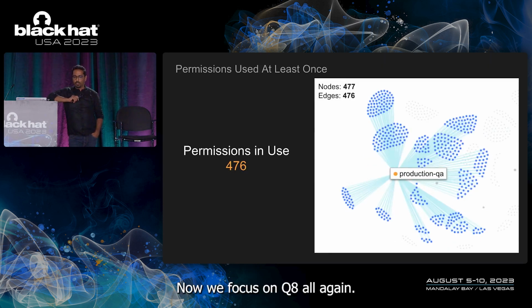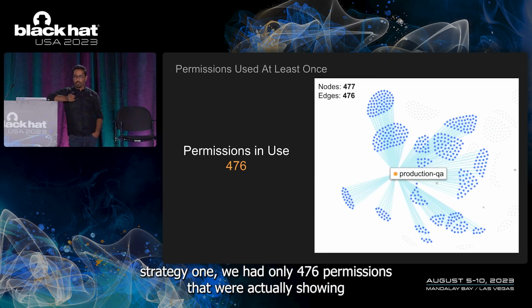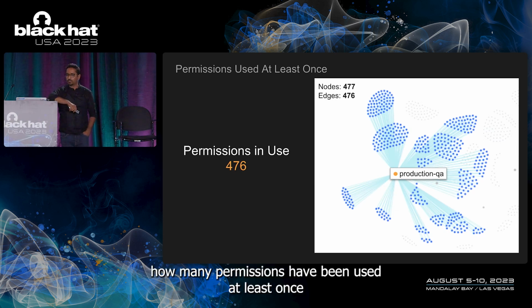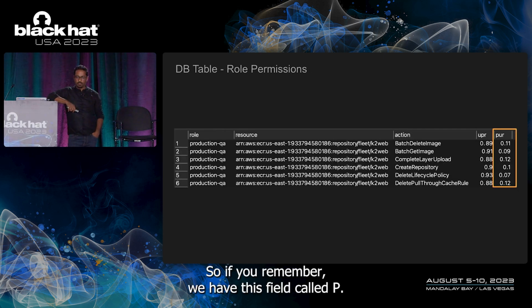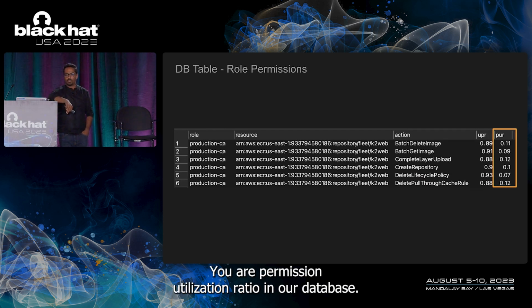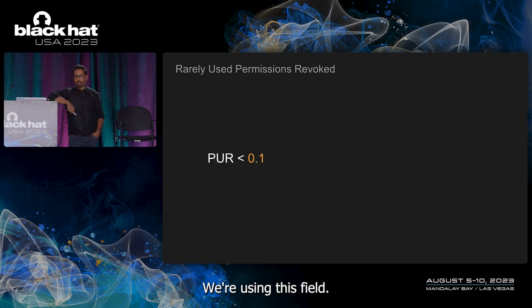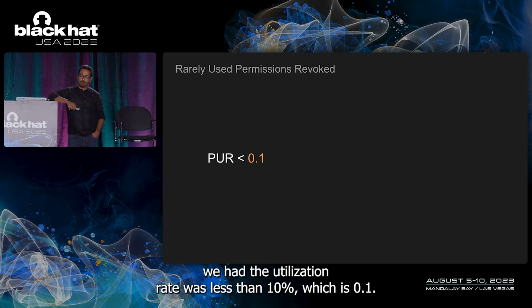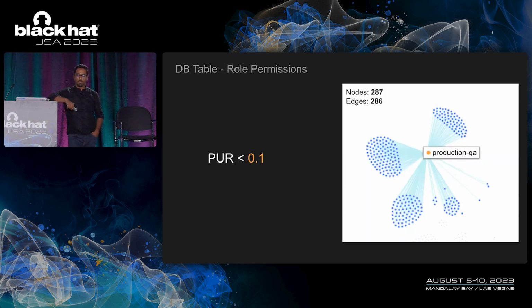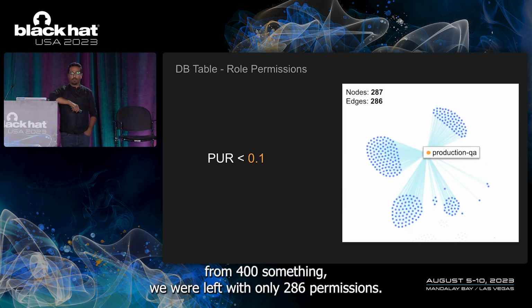Now we focus on the QA role again. So after applying strategy 1, we had only 476 permissions that were actually used at least once in the last 90 days. If you remember, we have this field called PUR, permission utilization ratio, in our database. Using this field, we revoked all the permissions from the QA role where the utilization rate was less than 10%, which is 0.1. And when we did that, from 400 something, we were left with only 286 permissions.